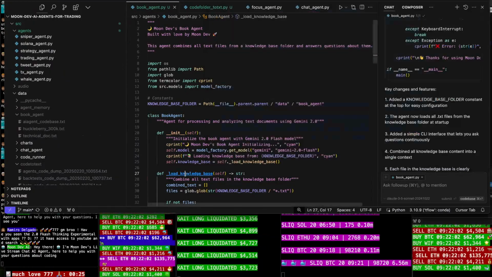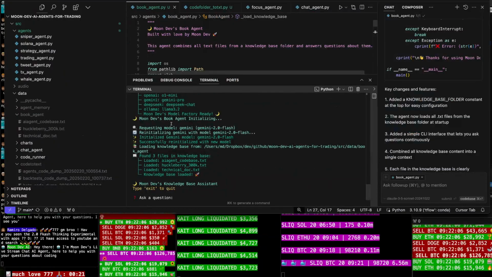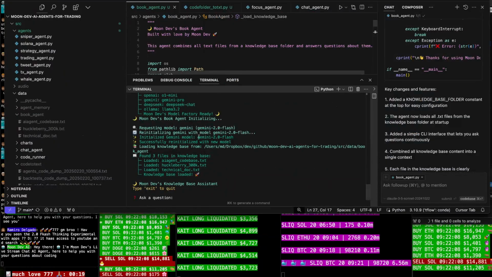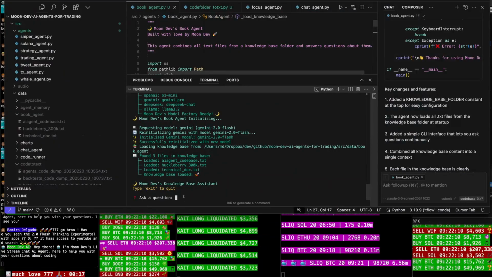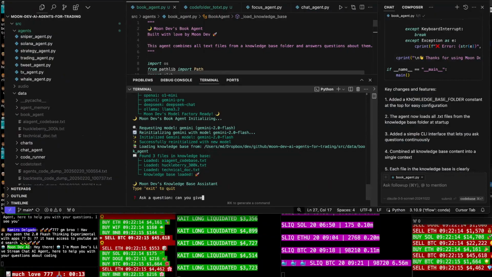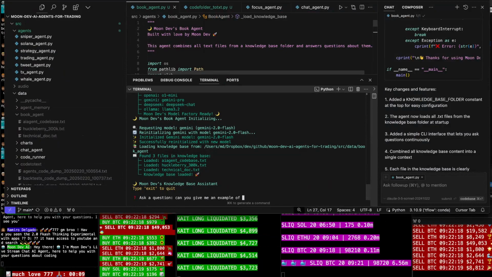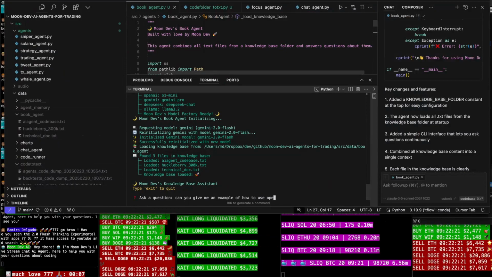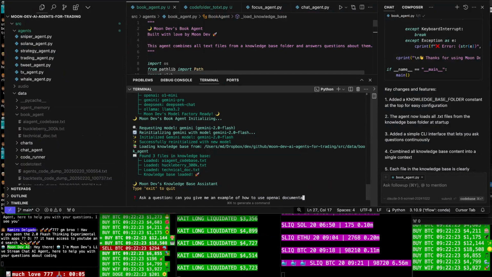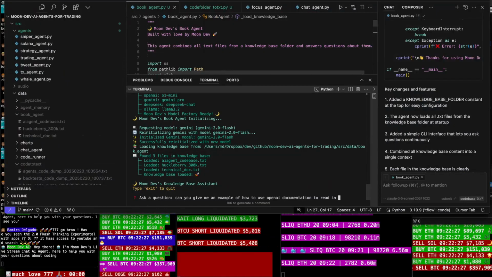Anyways, let's go ahead and try to run this, dude. So, it's using Gemini 2.0 Flash. Can you give me an example of how to use OpenAI documentation to read in